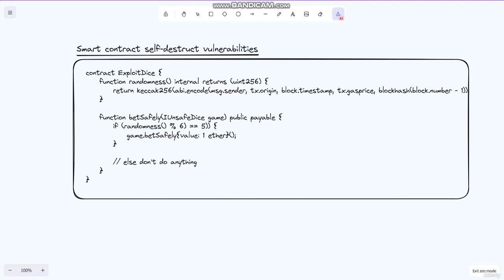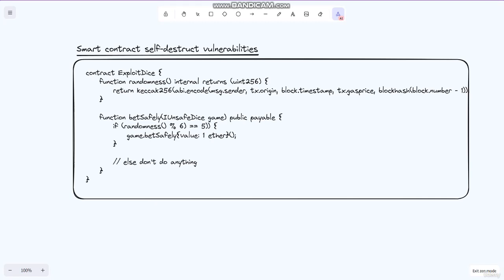To prevent this vulnerability, contract developers should avoid using the self-destruct function and instead use a more secure method for transferring ether. One way to do this is to use the transfer function, which has built-in checks to prevent overflow and underflow.